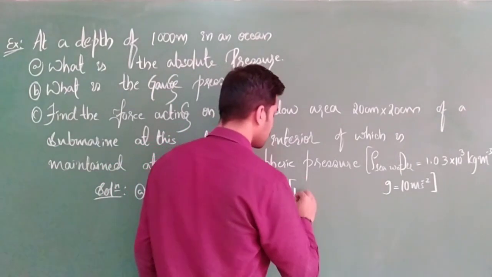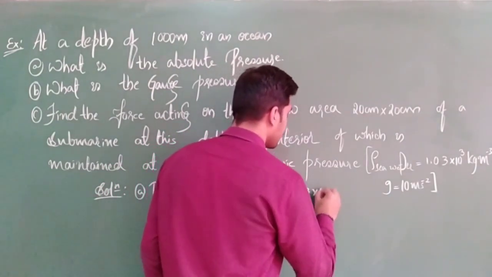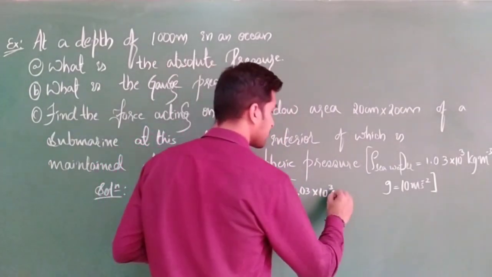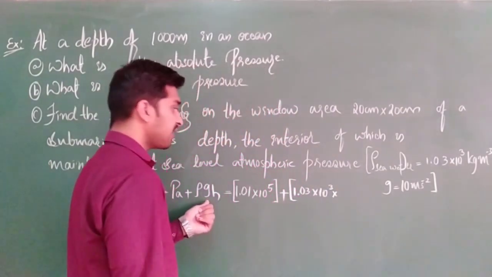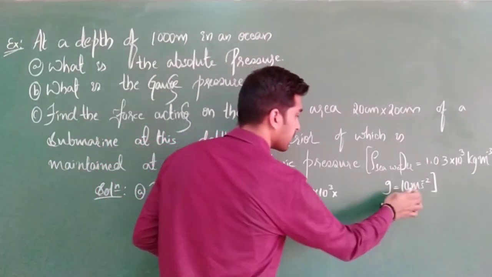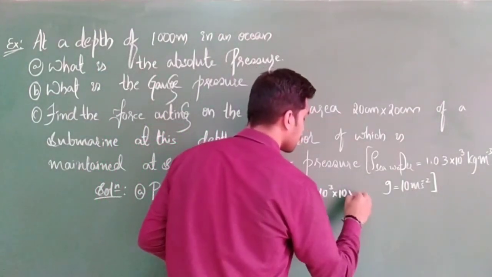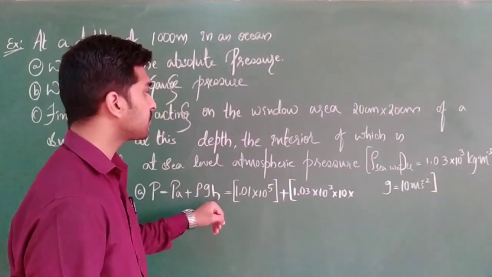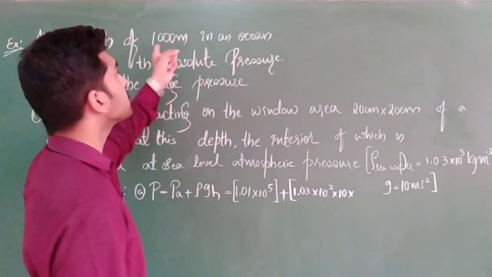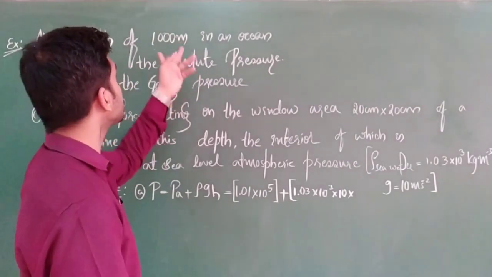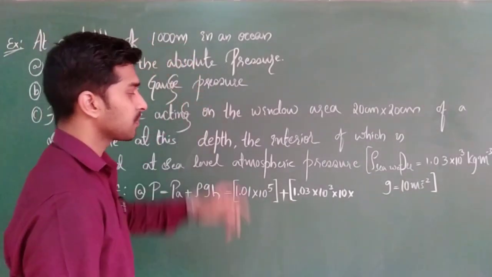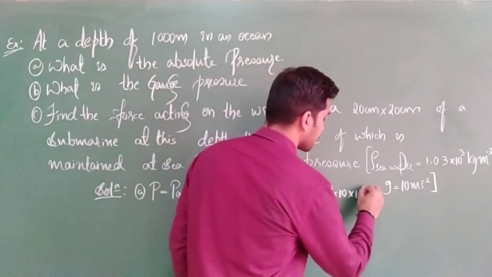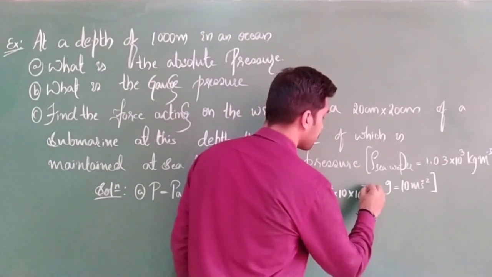Next, the G value is also given, that is 10. Into the H value. At a depth of 1000 meter, H is 1000 meter, which I can write as 10 to the power of 3.